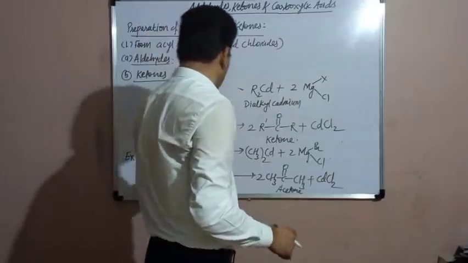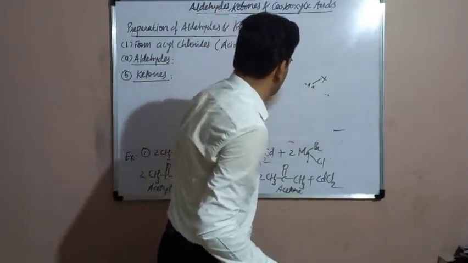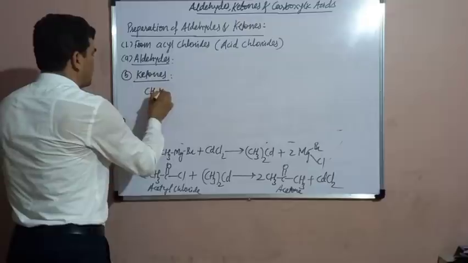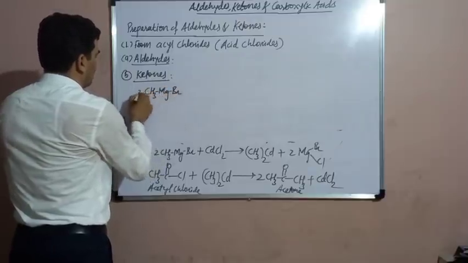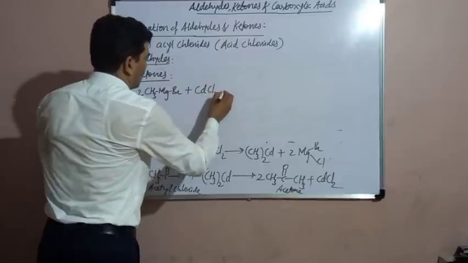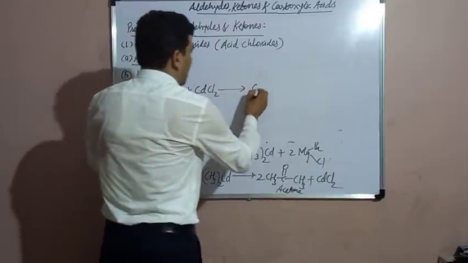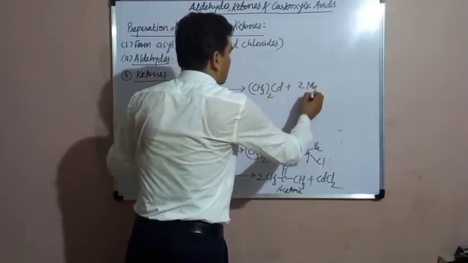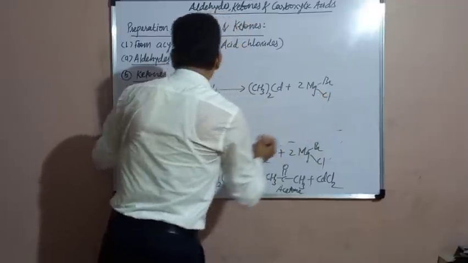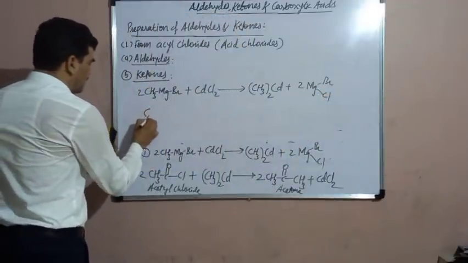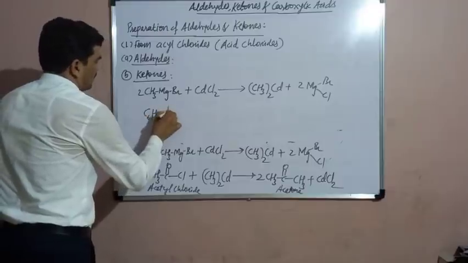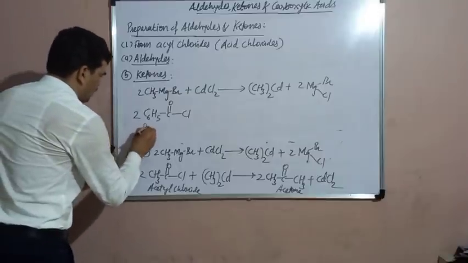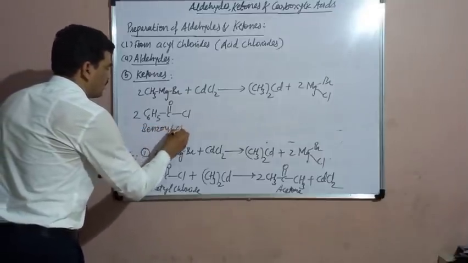See here. If we take methyl magnesium bromide and cadmium chloride, then we get dimethyl cadmium. And when dimethyl cadmium is reacted with benzoyl chloride, which is the chloride of benzoic acid, it is obtained from benzoic acid, therefore its name is benzoyl chloride.